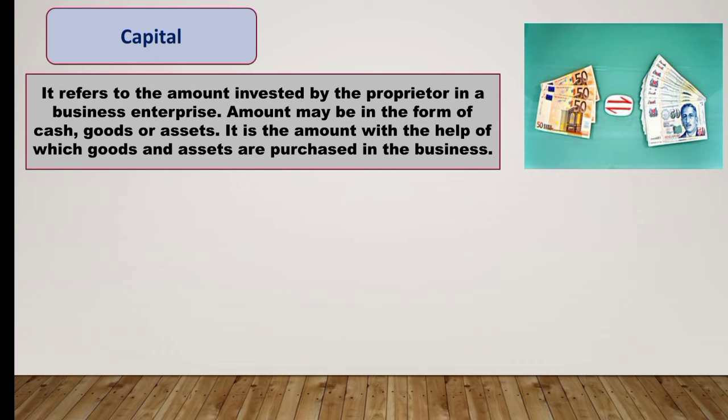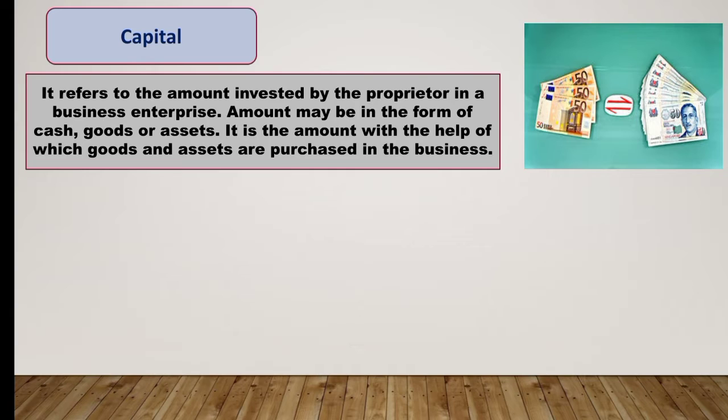Next term is capital. Capital refers to the amount invested by the proprietor. The proprietor is the owner of the business. So the amount invested by the proprietor in a business enterprise is known as capital. This amount may be in the form of cash, goods or assets. It is the amount with the help of which goods and assets are purchased in the business.